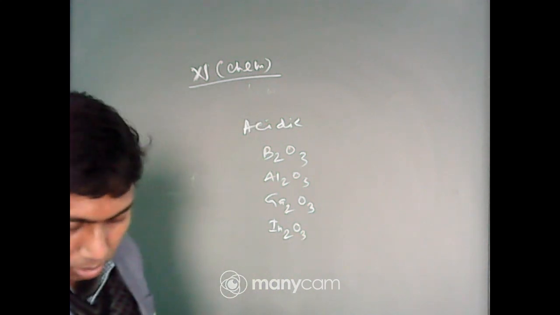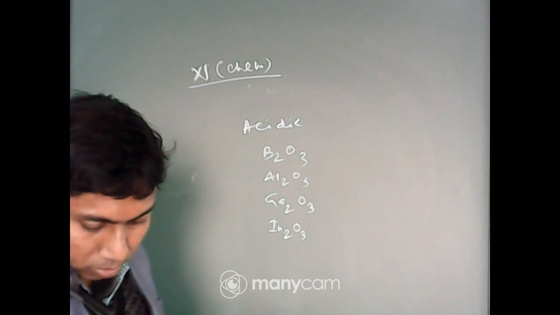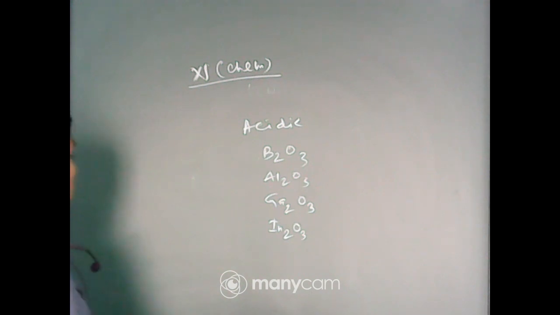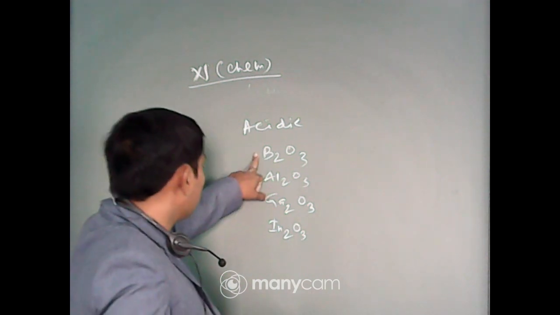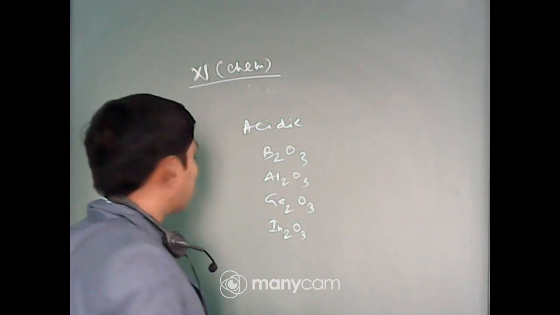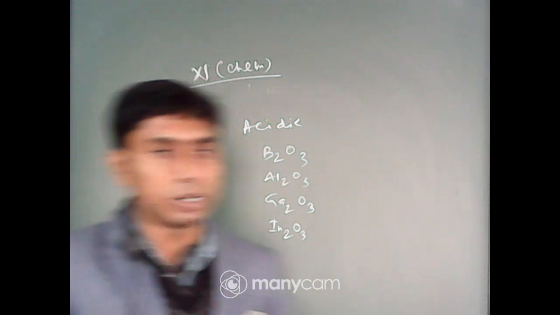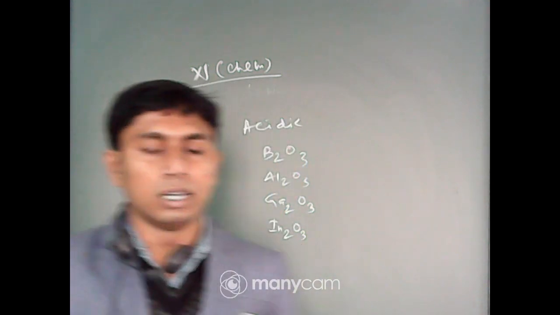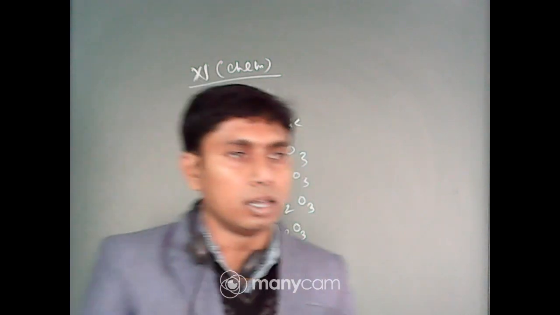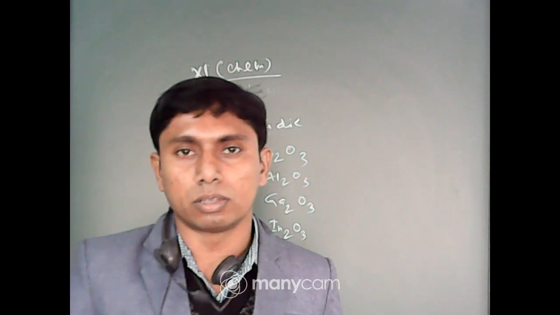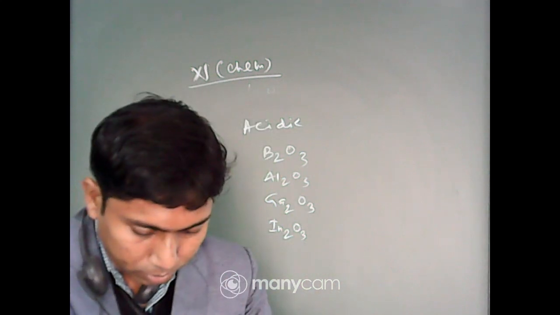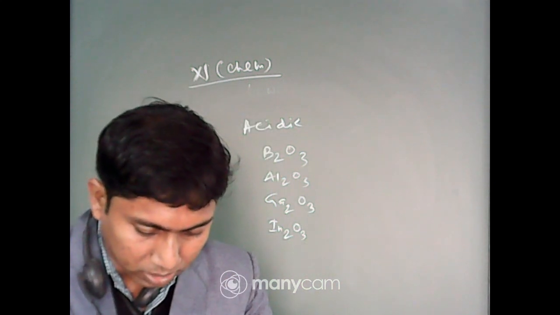The acidity decreases from top to bottom of the group. So here B2O3 is highly acidic as compared to In2O3, because H3BO3 is a weak acid, but in presence of phosphoric acid it can work as a strong monobasic acid. But In2O3 reacts very slowly with a base. So, B2O3 is acidic in nature.